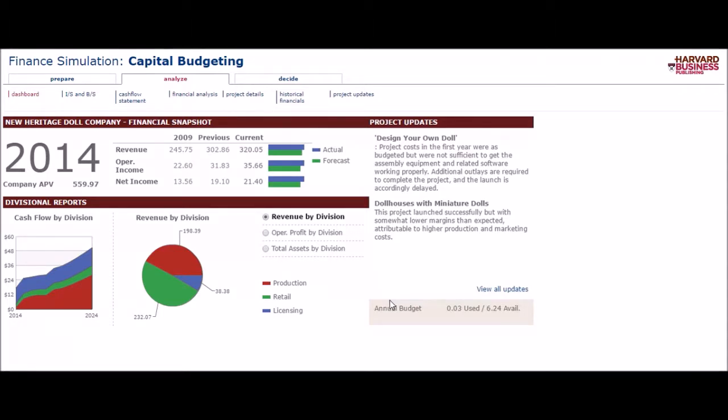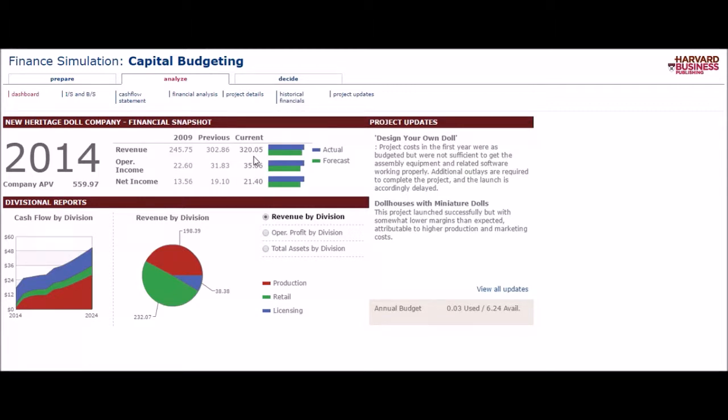As you can tell from the dashboard, my APV at the end of my simulation ended up being 559.97, which is very good for the simulation. When looking at this spreadsheet here, you can tell that my revenues were 245.75 at the very beginning, and at the end of the simulation I ended up with